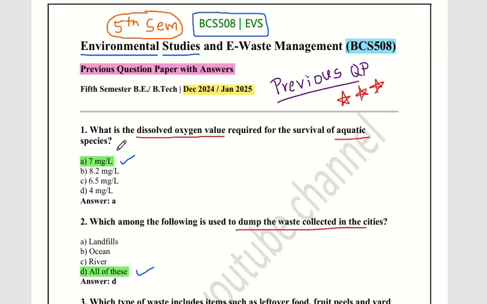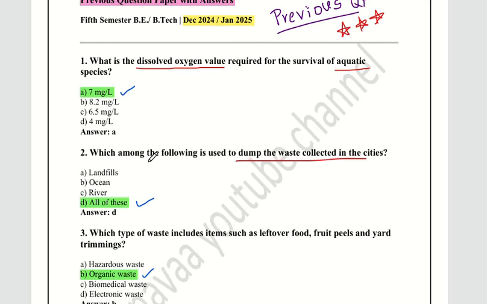Let's see. First question: what is the dissolved oxygen value required for the survival of aquatic species? The options are 7 milligram per liter, 8.5, 8.2 milligram per liter, 6.5 milligram per liter, 4 milligram per liter. So the answer is 7 milligram per liter. Next question: which among the following is used to dump the waste collected in the cities? Landfill, ocean, river. All of these. The answer is all of these.